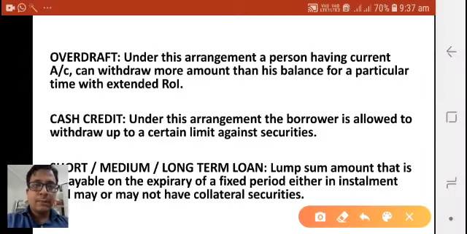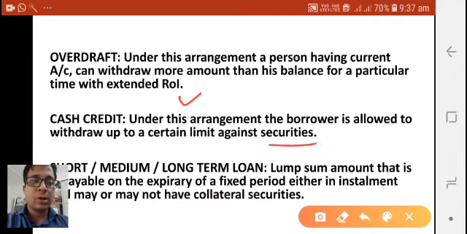Next, we have also discussed overdraft facilities and cash credits. With an overdraft facility, you are allowed to withdraw more than whatever is left in your credit account. In the case of cash credit, against your various mortgages or securities, the bank will give you a particular sum of money to withdraw more than your credit account, and that is also always for a fixed period of time.